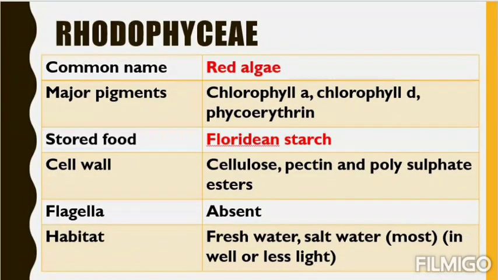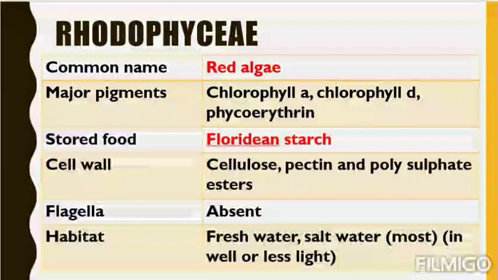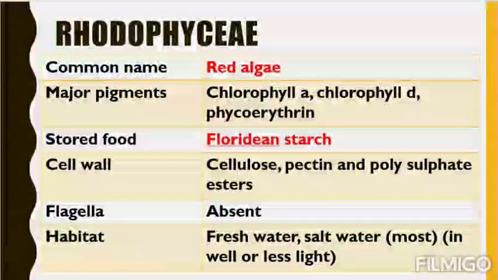Next come the rhodophyceae. It is commonly called red algae. Major pigments are chlorophyll a, chlorophyll d. Students, mark chlorophyll d and phycoerythrin. This phycoerythrin provides red color to the rhodophyceae. Then the stored food is floridean starch.